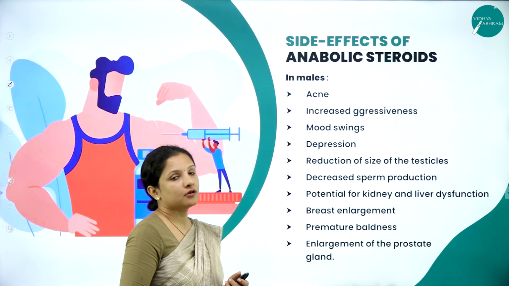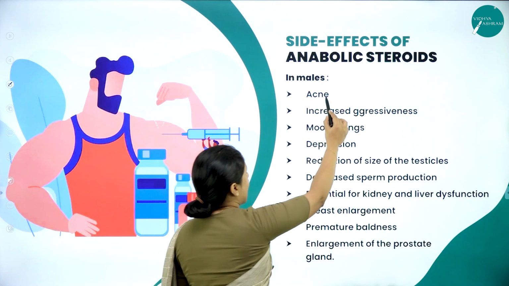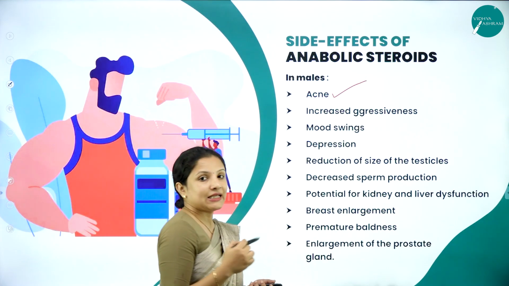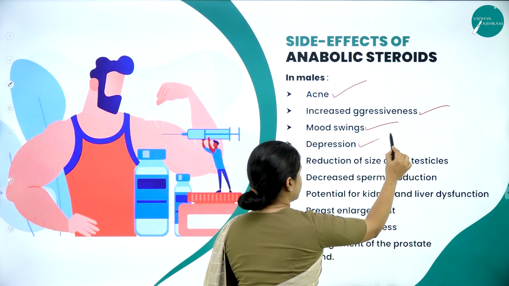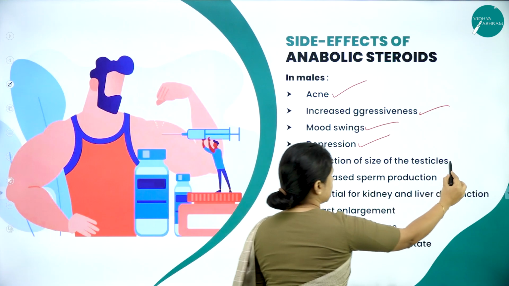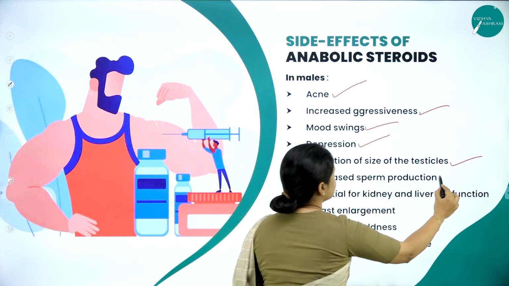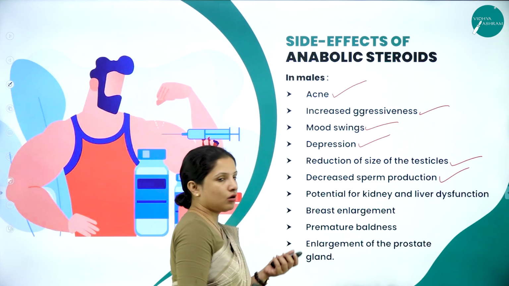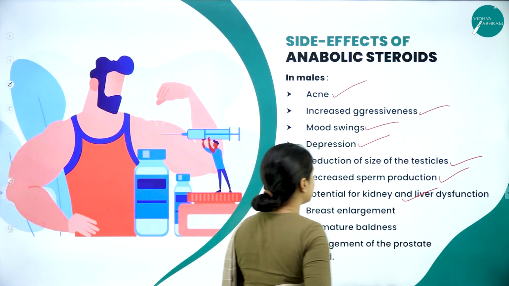Next, the side effects of anabolic steroids in males. In males, it can cause acne, that is increased acne, increased aggressiveness, mood swings, and depression. It can cause reduction in the size of the testicles, thereby decreasing sperm production, and it can also cause dysfunction or problems in the kidney and the liver.